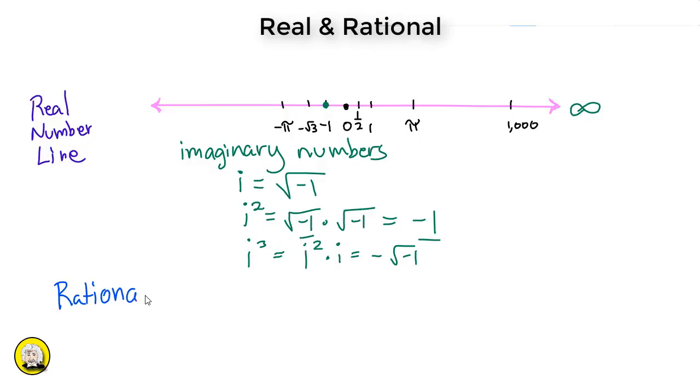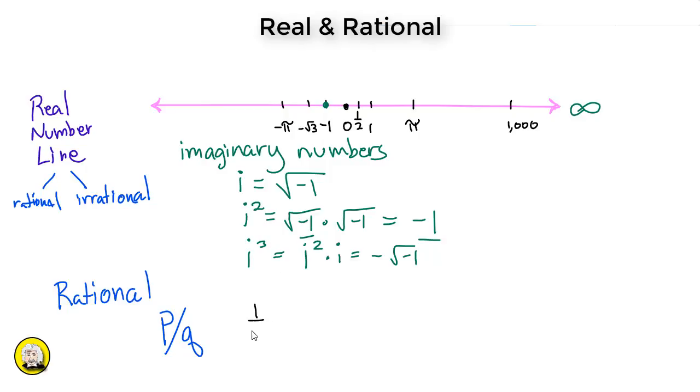In either case, real numbers are not to be confused with rational numbers. Rational and irrational numbers both are subsets of real numbers. But the definition is very different. Whereas real numbers are anything you can put on a number line, a rational number is any real number that can be expressed as a fraction of integer values, which I'll denote by p divided by q, where p and q are themselves integers. What are some examples of rational numbers?